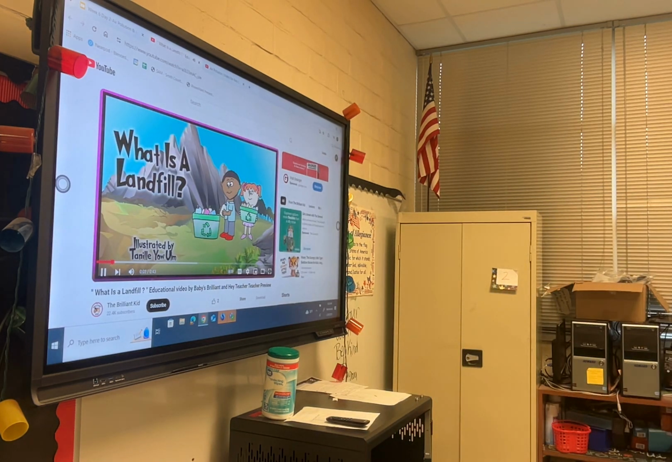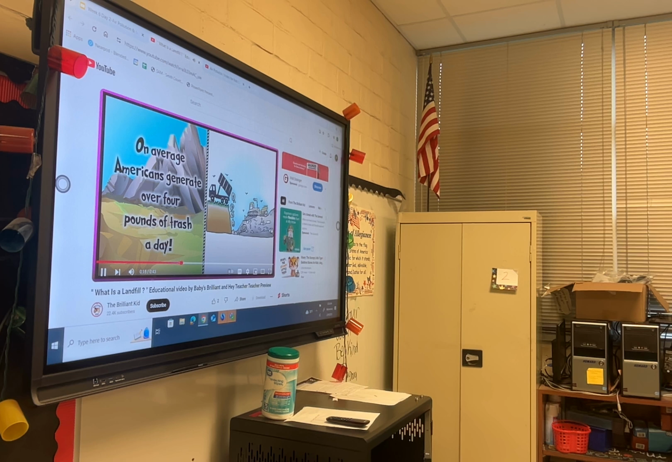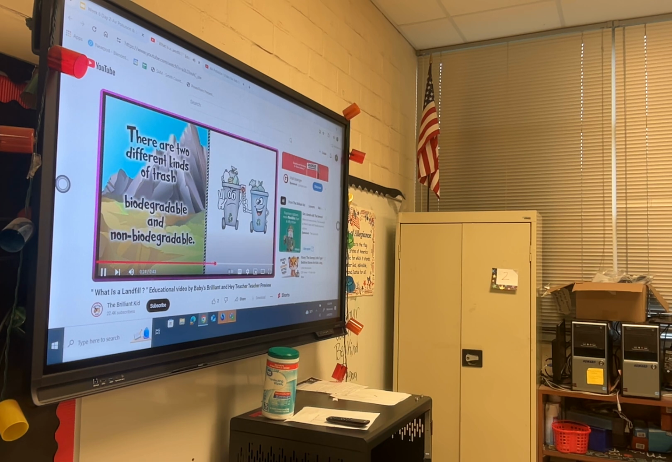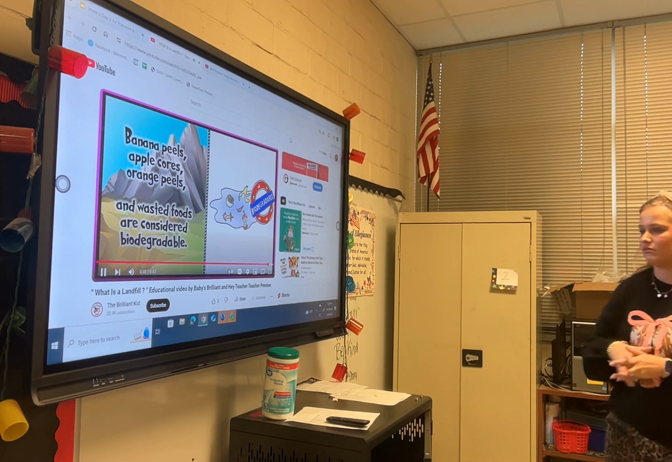What is a landfill? A landfill is a big hole in the ground that we dig out to put our trash away. On average, Americans generate over 4 pounds of trash a day. There are 2 different kinds of trash: biodegradable and non-biodegradable. Banana peels, apple cores, orange peels, and wasted foods are considered biodegradable.